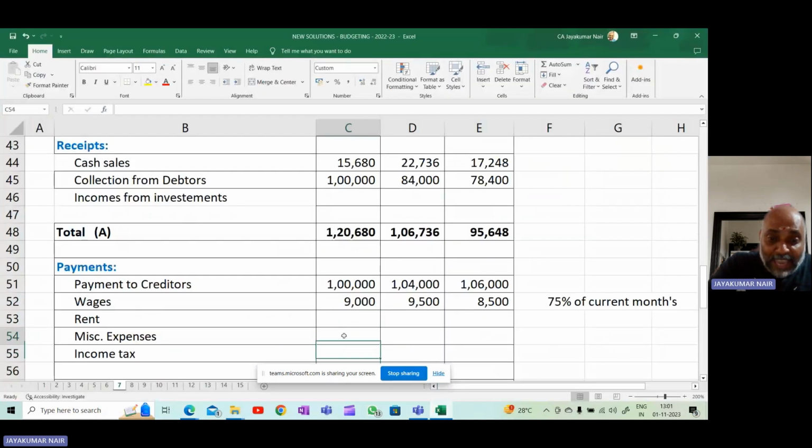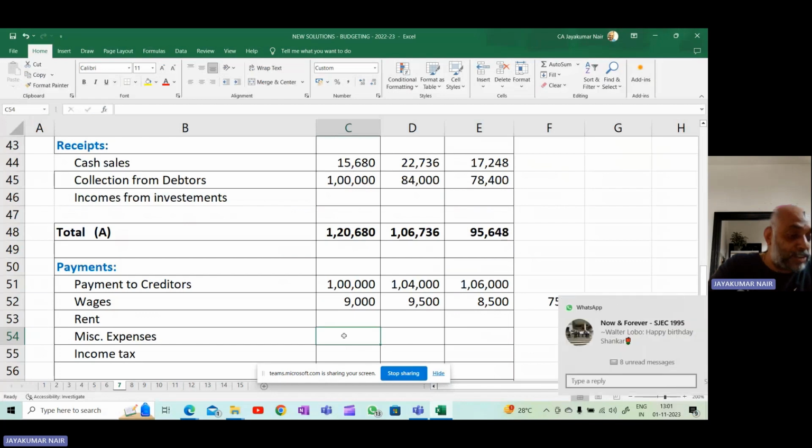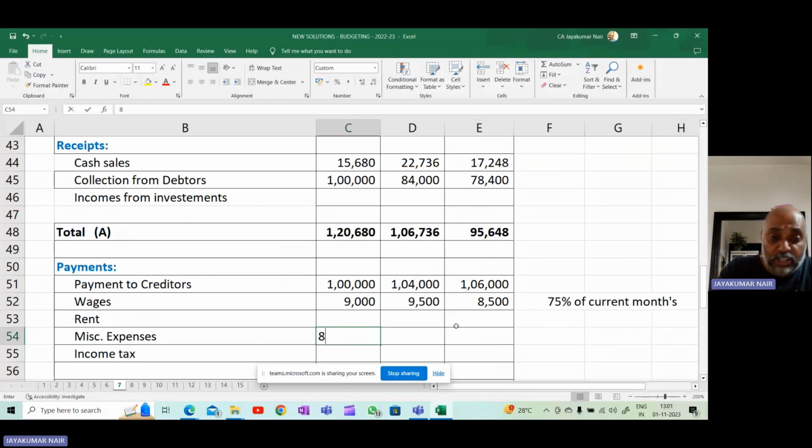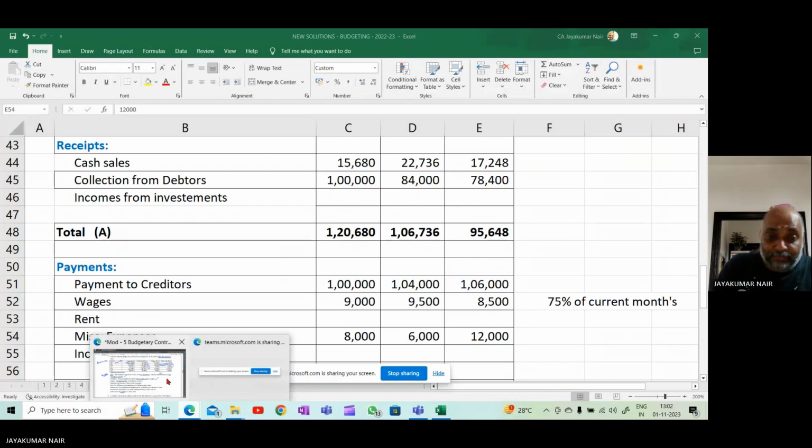So in the month of April, you will be paying March's expense, which is 8,000. Then you will pay 6,000 and then 12,000. So in the month of April, you will be paying for the month of March. In the month of May, you'll be paying for the month of April. In the month of June, you'll be paying for the month of May, and so on, right? So this is also done.